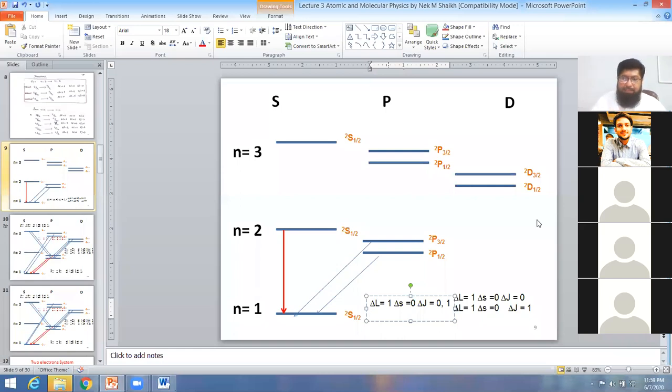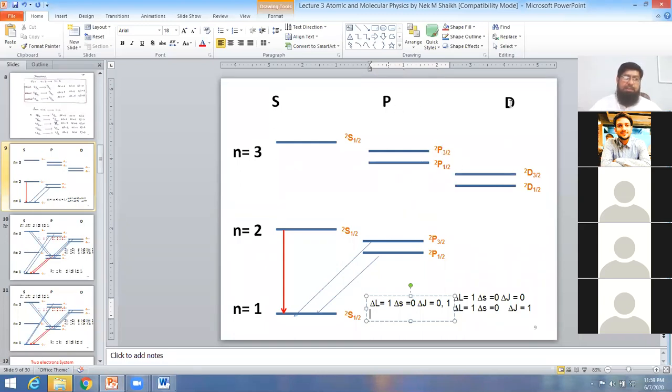Yes. N is equal to 3. So now if we look here, n is equal to 3, the electron may be in 2s 1/2. If the electron is in the s orbital, its term value is 2s 1/2. The electron may be in the p orbital, its term value is 2p 1/2, 2p 3/2.